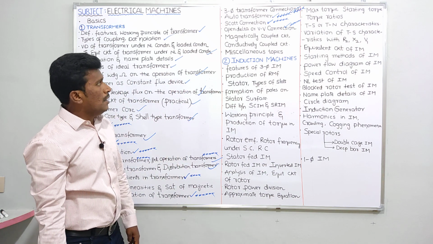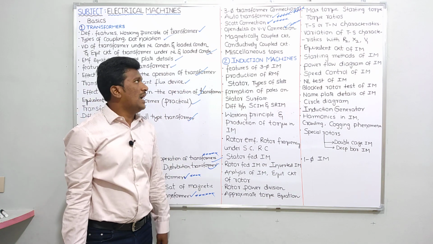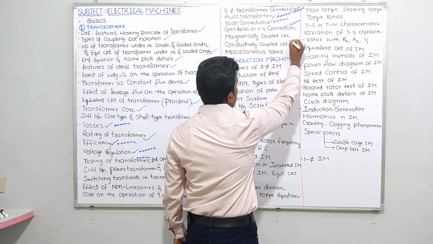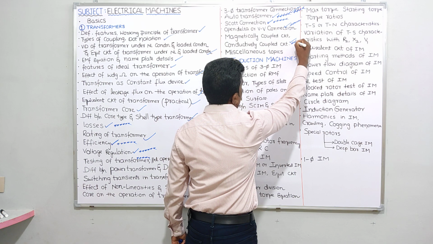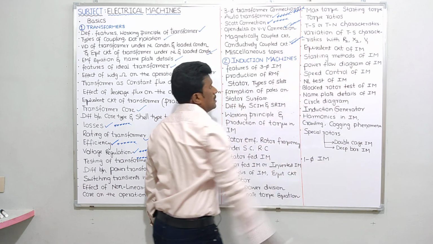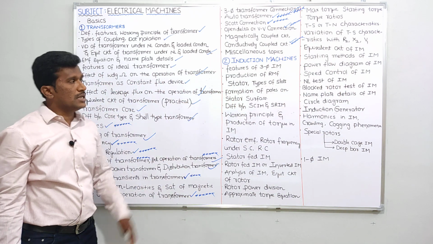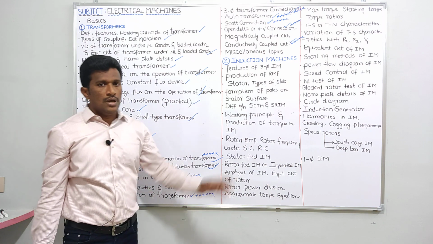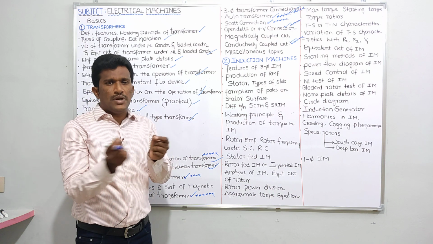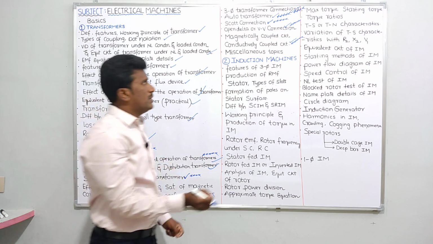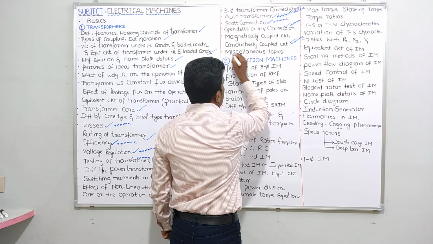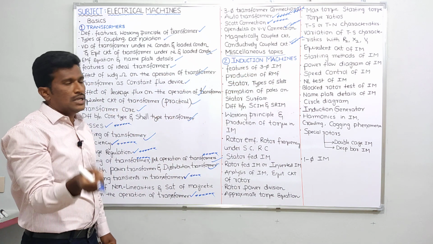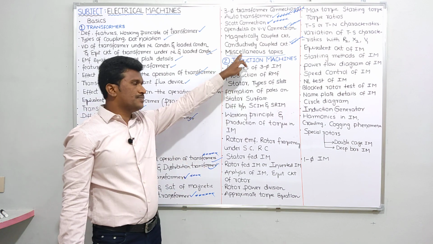Okay. Next, magnetically coupled circuit and conductively coupled circuit, very, very important. Recently, they are asking questions from this topic in GATE examination. So we should understand this topic. It's a very important topic. Okay. Next, after explaining all those topics, whatever small topics will be there, those topics I'll be discussing in miscellaneous topics. Whatever small topics are there, I'll be discussing here.